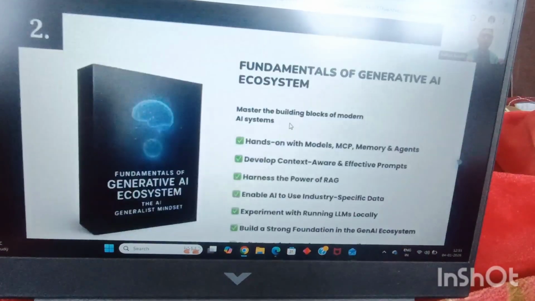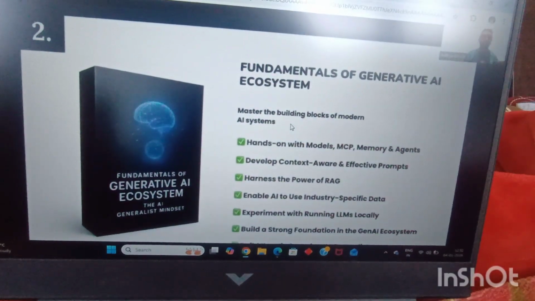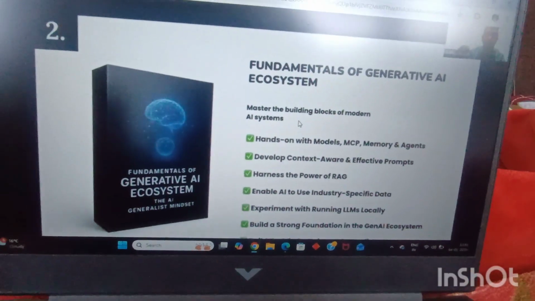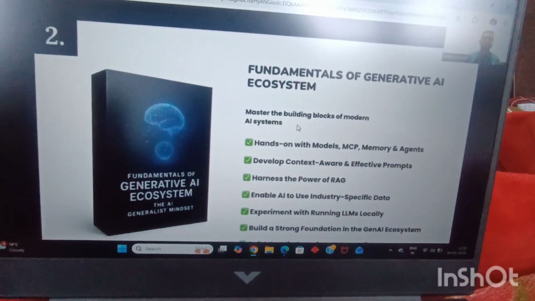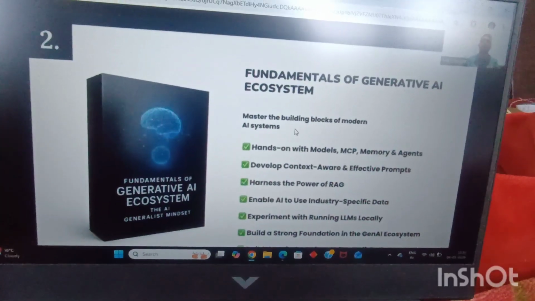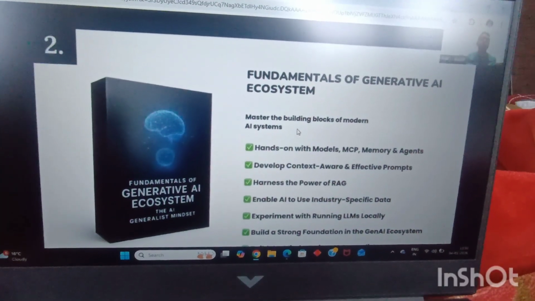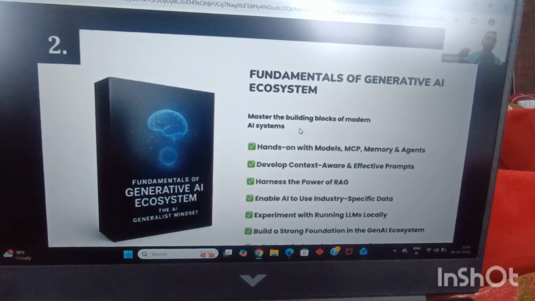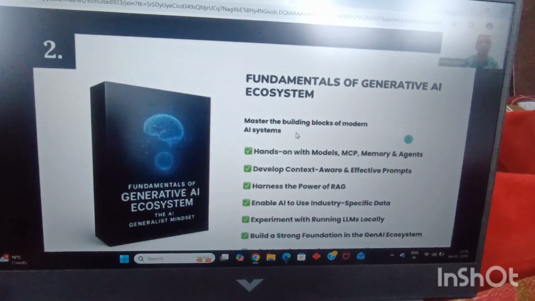We'll be learning all about the fundamentals of the generative AI ecosystem, and we'll be learning how to become an AI generalist. We'll be learning the power of RAG. We'll be learning all about the world of MCPs, about the world of models, the different models which are there. We'll be learning how to run LLMs on your local computers. We'll be learning everything about modern AI systems in the second module.